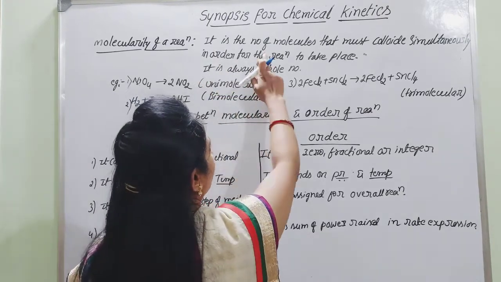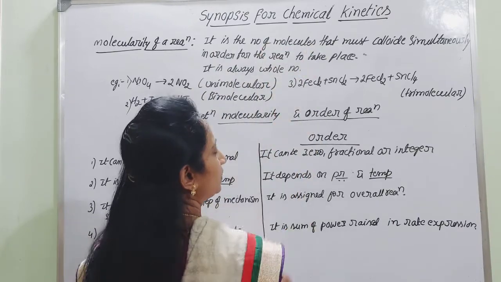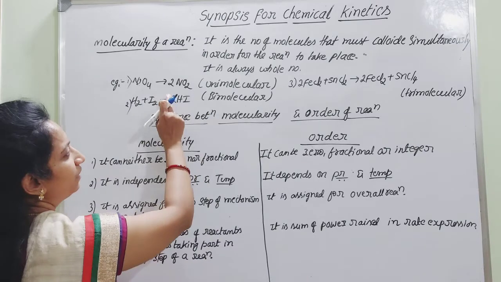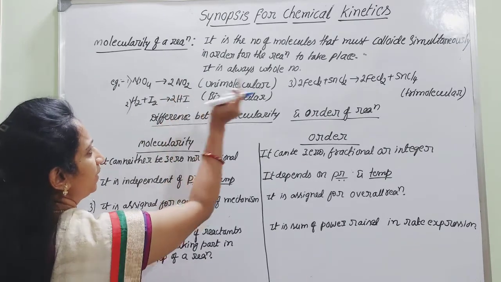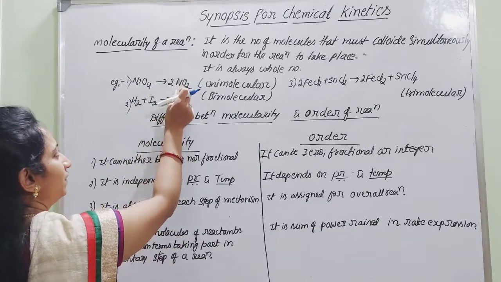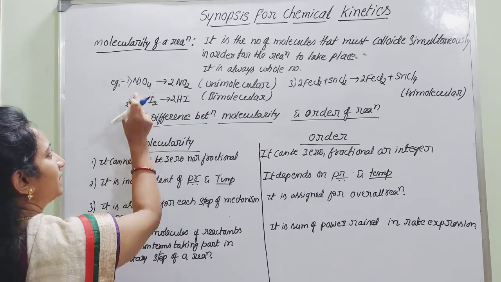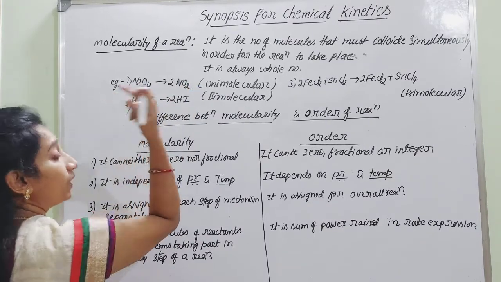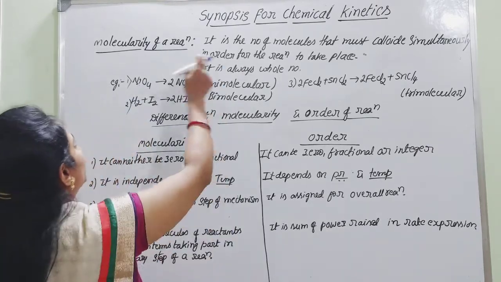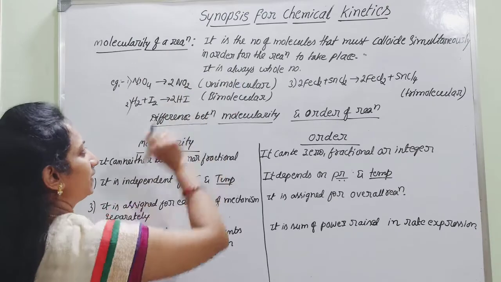Therefore, it is the number of molecules that must collide simultaneously in order for a reaction to take place. That is, for the conversion of reactants into products, whichever number of reactant molecules collide with each other simultaneously, that is at a time, that is said to be the molecularity of that particular reaction.